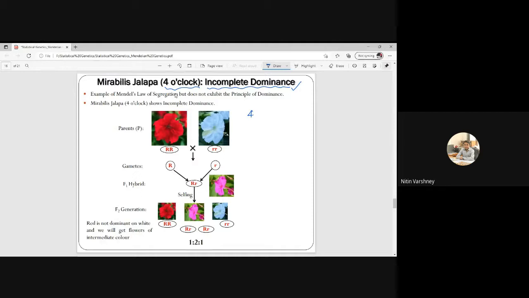Does anyone know? Can anyone tell me why this Mirabilis jalapa is known as the 4 o'clock plant?